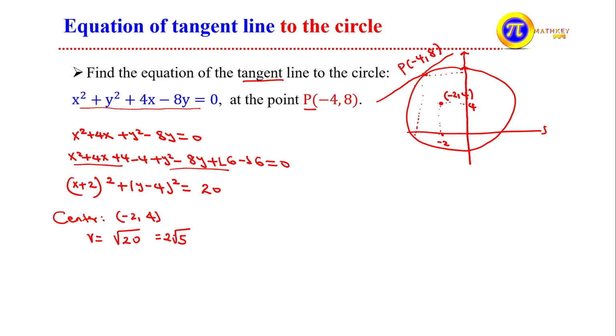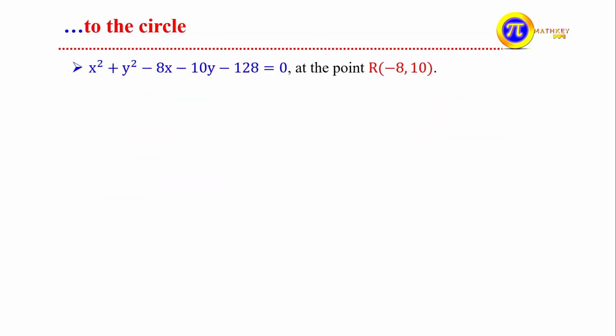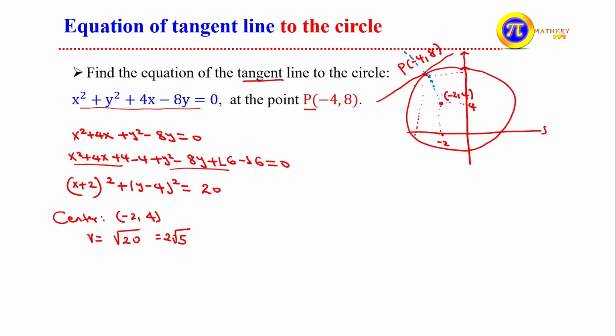So we said we have a line passing through the center. As we said before, the line passing through the center is perpendicular to the tangent line. So what is the slope of the line passing through the center and the point of tangency? Let's call the slope m1, which equals change in y over change in x.